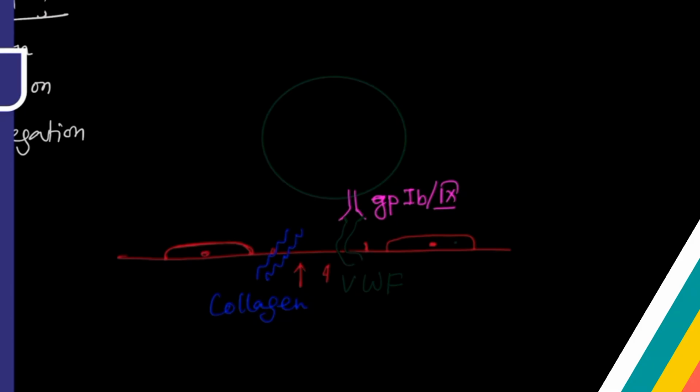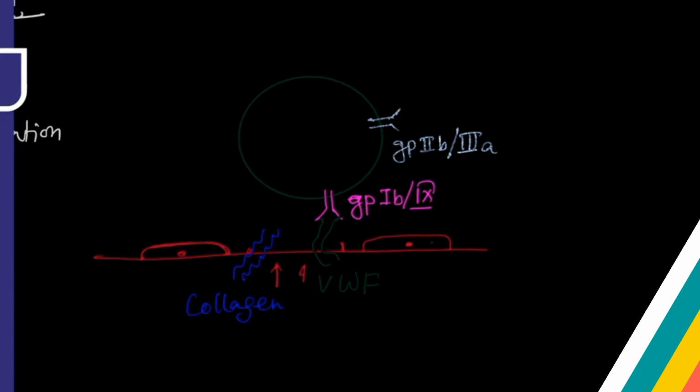There are other receptors also on the surface of the platelets. This is known as glycoprotein 2B3A. What is the role of this receptor? I will tell you a little later. But now look, GP1B is there, GP2B is there, GP3A is there. So if I ask you where are GP1A and 2A, GP1A and 2A interact with this collagen. 2A and 1A interact with this collagen molecule which is exposed here.